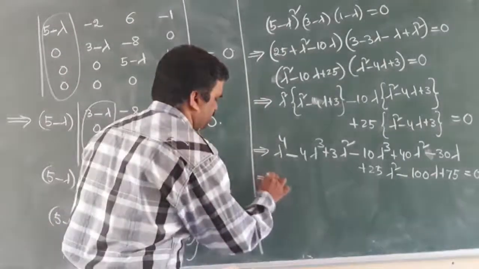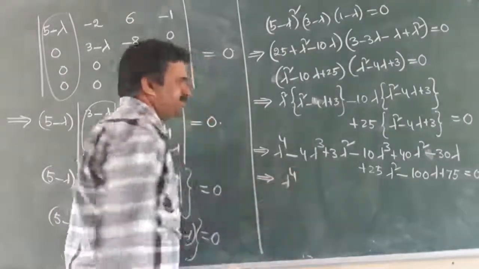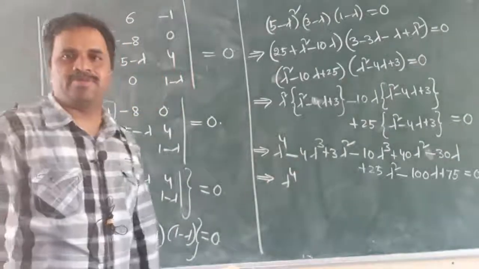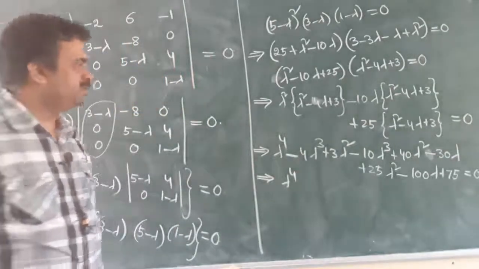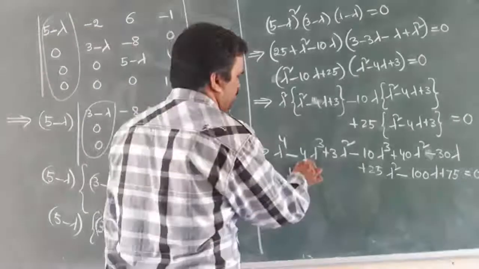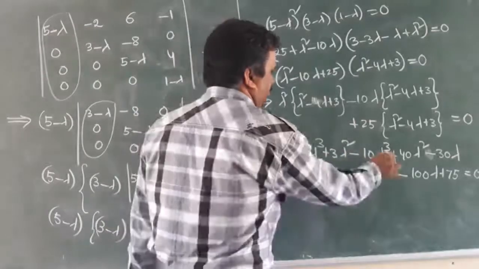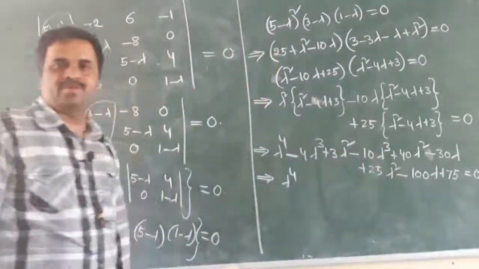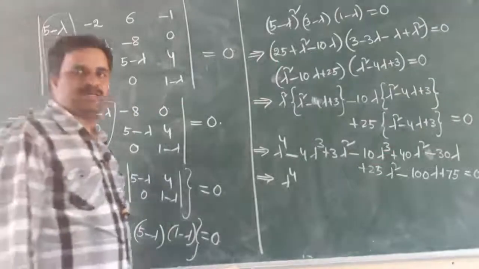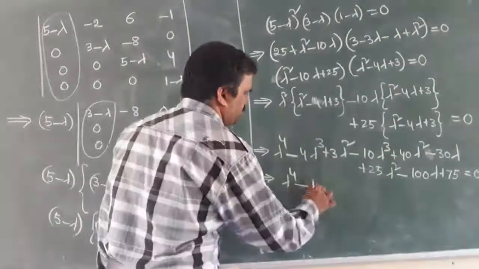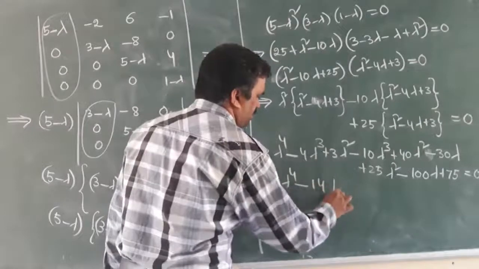This implies lambda power 4, we have only one lambda power 4, degree 4 I wrote. Next, cube: minus 4 lambda cube minus 10 lambda cube is minus 14 lambda cube.